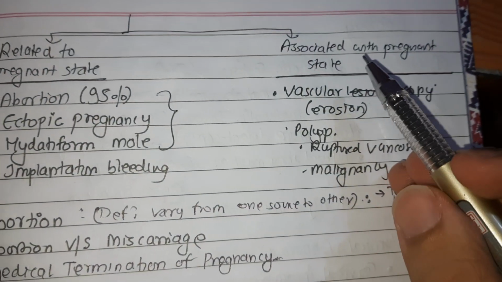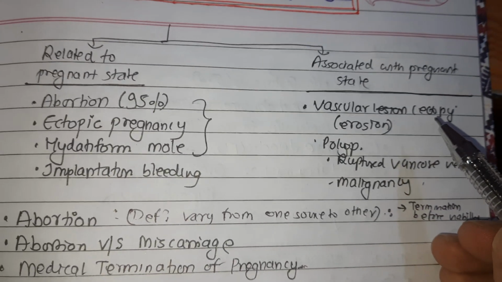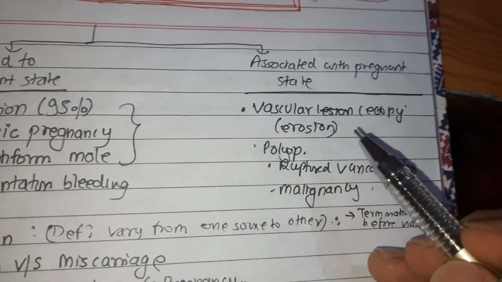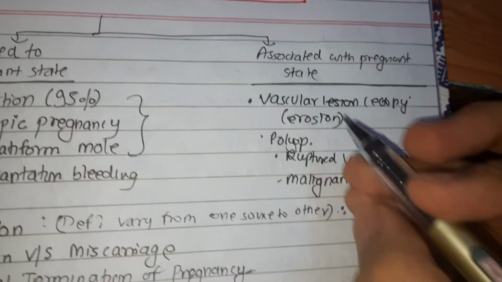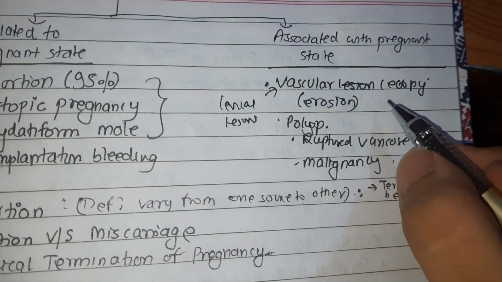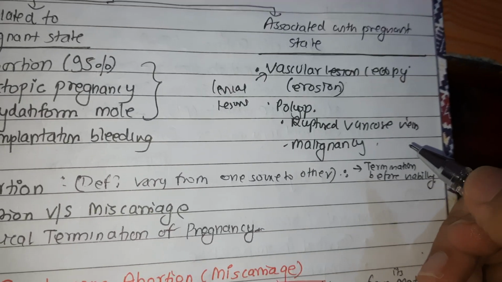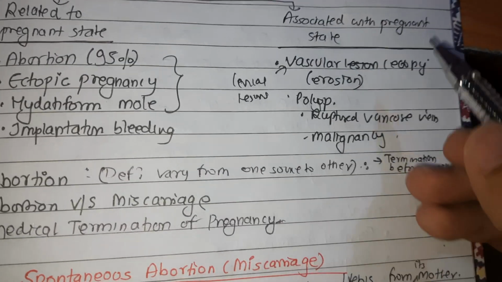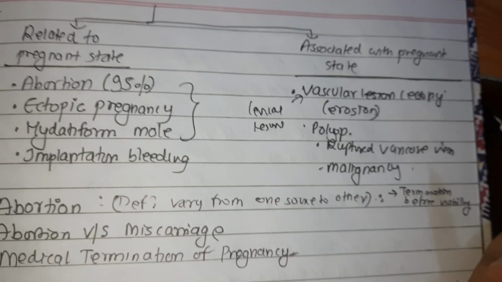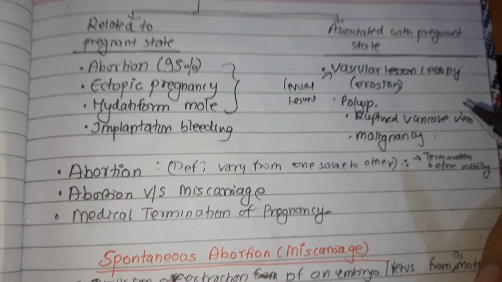Others, those associated with the pregnant state, are not actually related to pregnancy, but are gynecological problems, and these might cause hemorrhage in early pregnancy. Some of these are cervical lesions like ectopy, vascular ectopy, that is erosion, polyp, ruptured varicose vein, and malignancy. They are important causes. These gynecological lesions in relation to pregnancy will be discussed in our gynecology series. Soon I will be uploading a video on this topic.